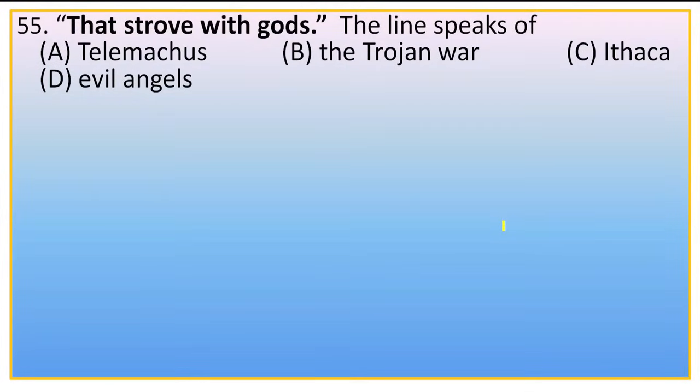Next, question number 55. That strove with gods. The complete lines were, may yet be done not unbecoming men that strove with gods. So here Ulysses speaks of the Trojan War. During the Trojan War, the Greeks fought against the Trojans, and in that war the gods also took part. But the Greeks were great heroes and they defeated the gods also. So the right option is B, because here Ulysses speaks of the Trojan War.